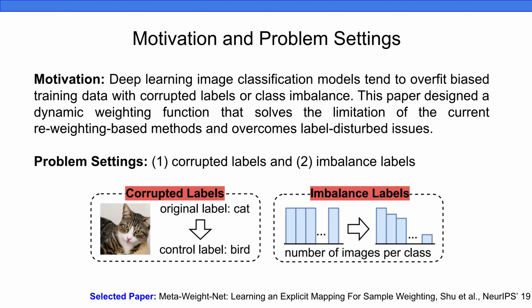The problem settings in this paper are corrupted labels and imbalanced labels. The corrupted label issue means the label of each image is changed into a random class. And the imbalanced label problem means the image's distribution per class is not identical.